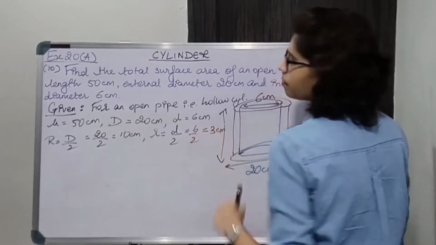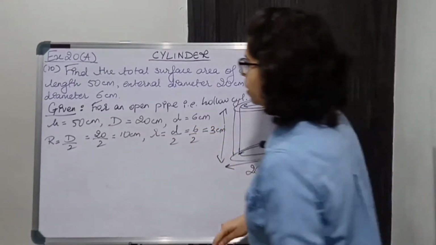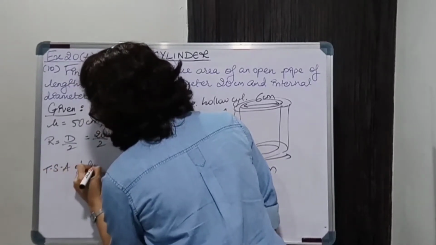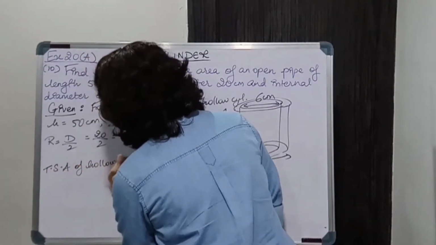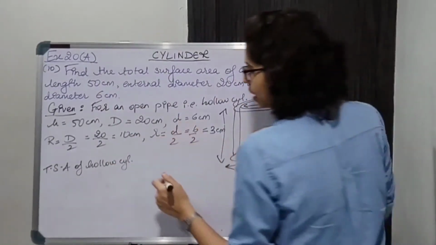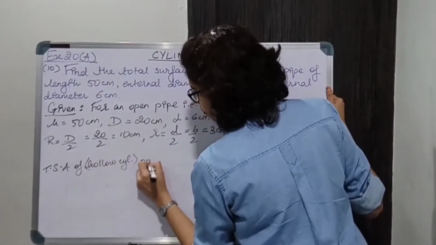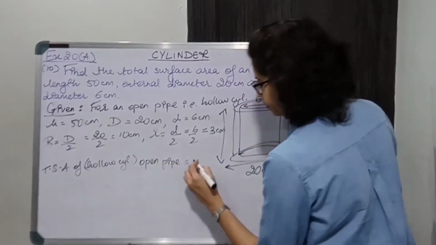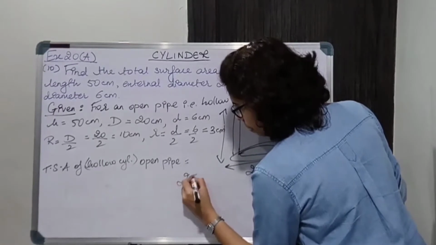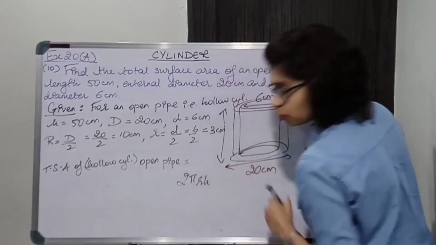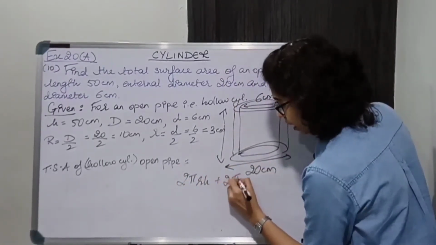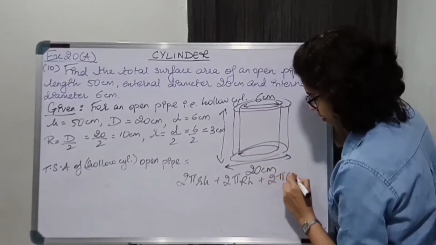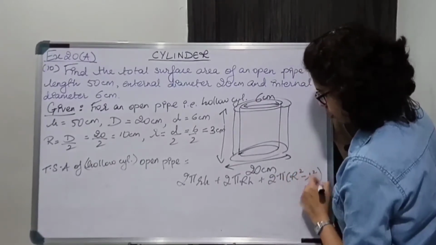Okay, now we have to start solving. So total surface area of hollow cylinder, that is the open pipe, it is equal to 2 pi small rh plus 2 pi capital RH plus 2 pi capital R square minus small r square.